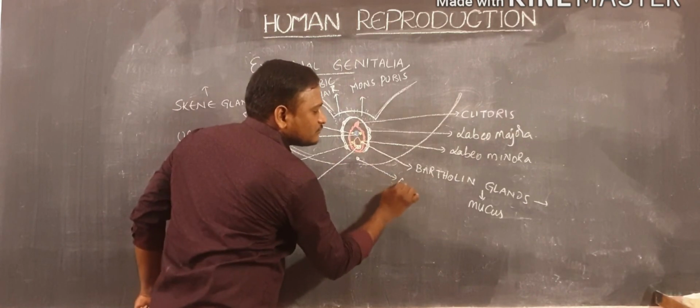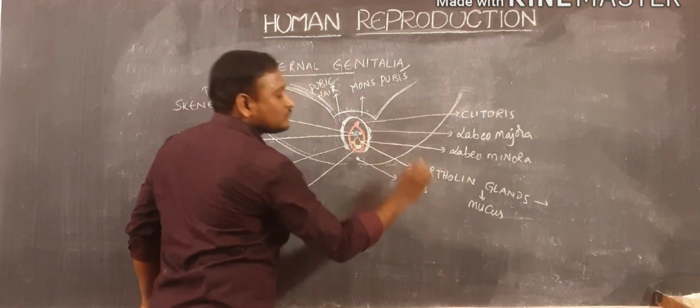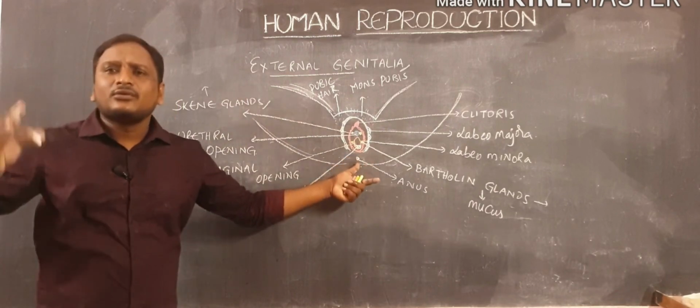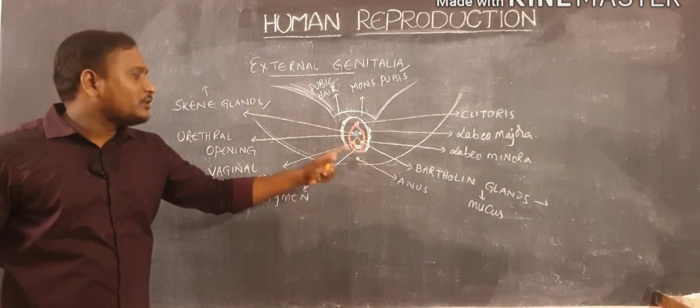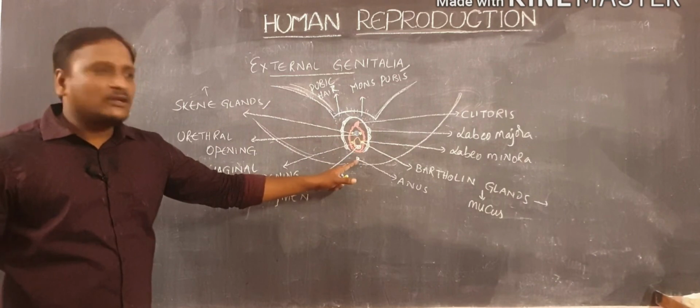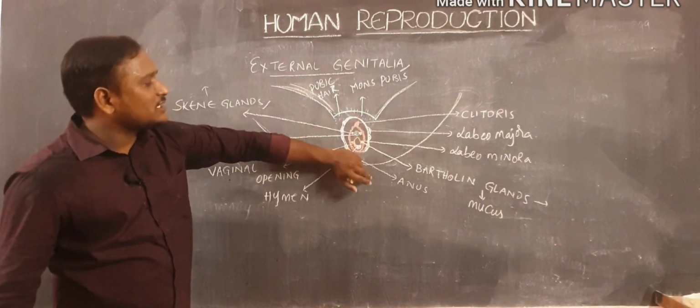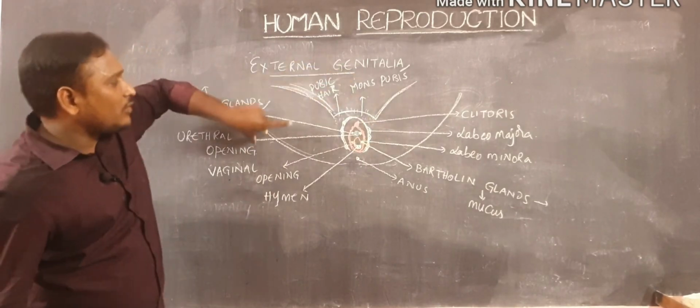Likewise, different parts are present in external genitalia, and at the downside there is another opening which is also called the anus. And of course, it is related to the digestive system; to release the feces to outside, they use the anus. Anyway, it is not part of the external genitalia, and we need not discuss it.